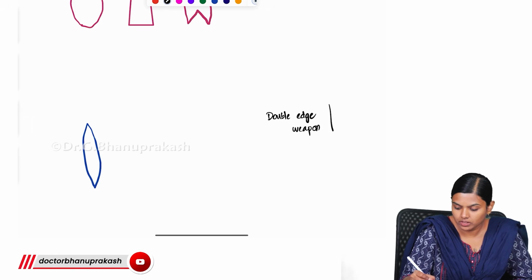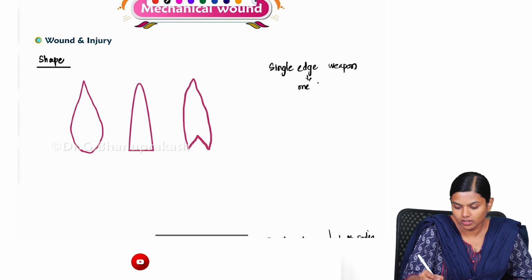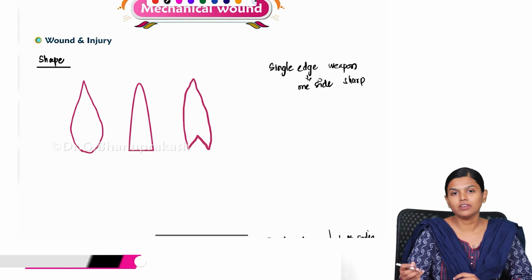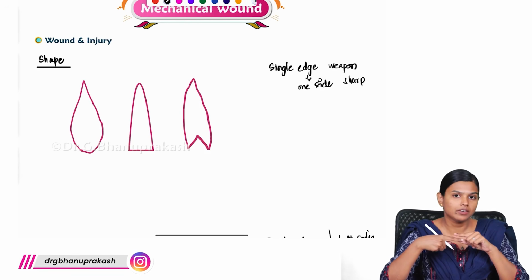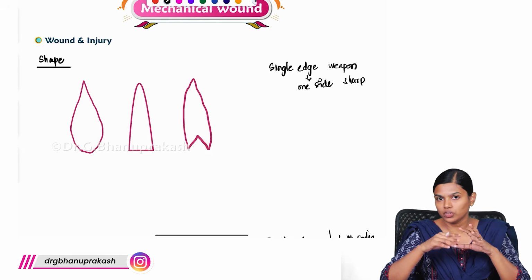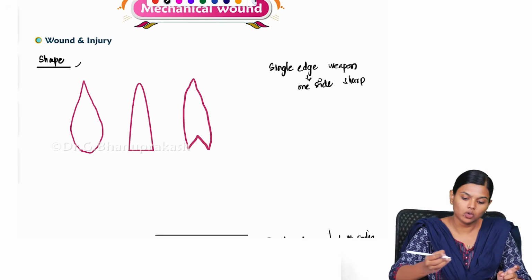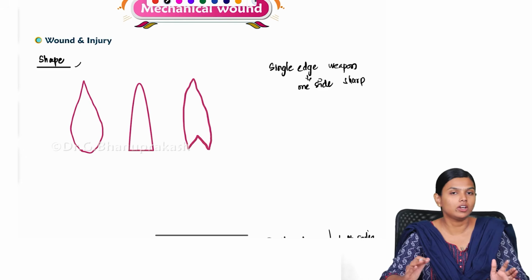Double edge means both sides are sharp, and single edge means only one side is sharp. A kitchen knife has only one side sharp. You have other types of knife, like your katana, where both sides will be sharp. So you will try to see whether the shape correlates with a single-edged or double-edged weapon.